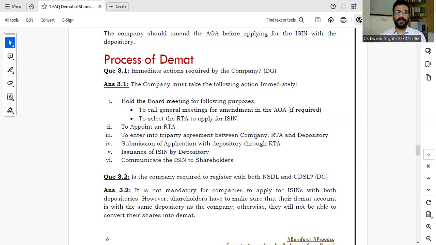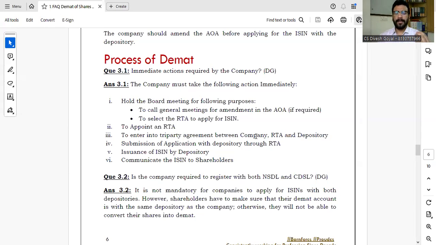In our last video, we discussed the applicability and non-applicability of the Demat provision as per the notification of the Ministry of Corporate Affairs on 27th October 2023. In this video, we will discuss the process of application for the ISIN, because so many persons have asked how private limited companies have to apply for the ISIN.